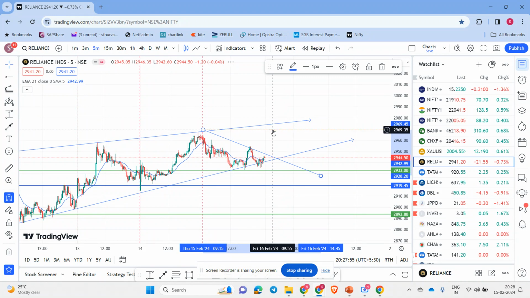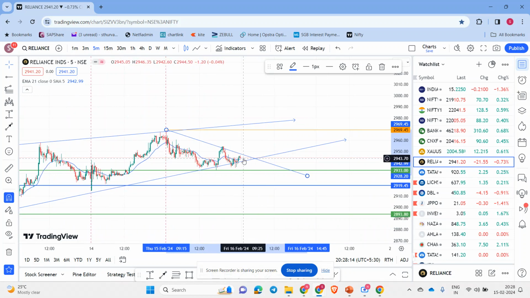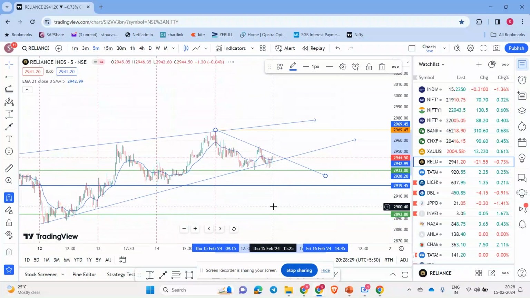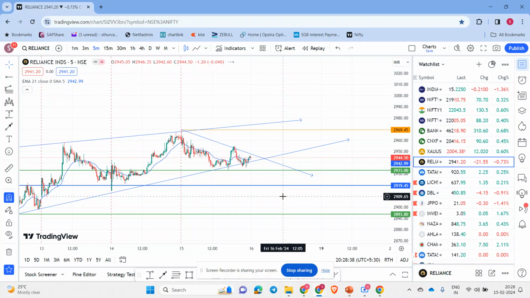If it is a gap up near here and not able to close above and gives a rejection, go for sell. We can expect it to come down 20 points. And if it is below 2,933, if the market breaks this one, we can expect it to come down 20 points. So these are the scenarios for Reliance. If it is flat, breaking this trend line, go for long, 20 points. If it is a gap up, not able to break this high and getting a rejection, go for sell. And if it is a gap down or below 2,932, go for sell, and we can expect the market to come down 20 points. So these are the three or four scenarios we have for Reliance.